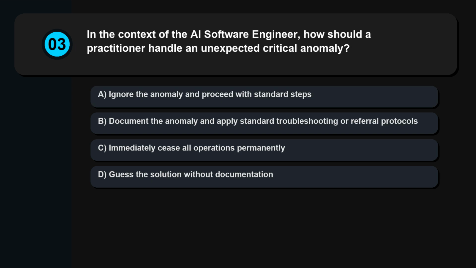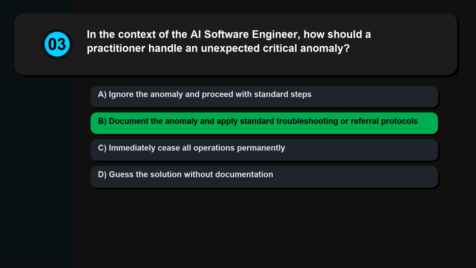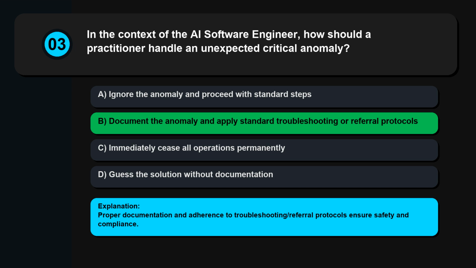Question 3. In the context of the AI software engineer, how should a practitioner handle an unexpected critical anomaly? Ignore the anomaly and proceed with standard steps. Document the anomaly and apply standard troubleshooting or referral protocols. Immediately cease all operations permanently. Guess the solution without documentation. Proper documentation and adherence to troubleshooting/referral protocols ensure safety and compliance.